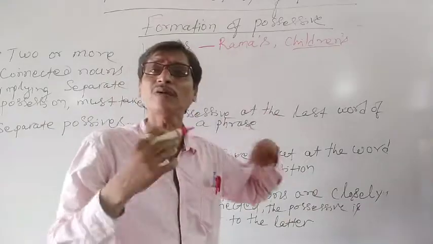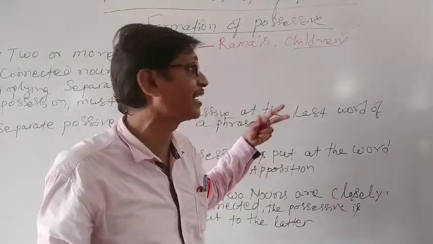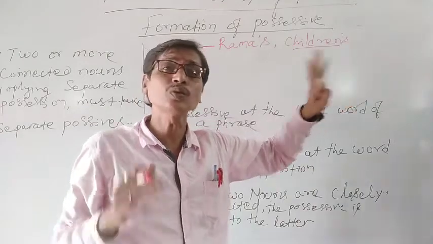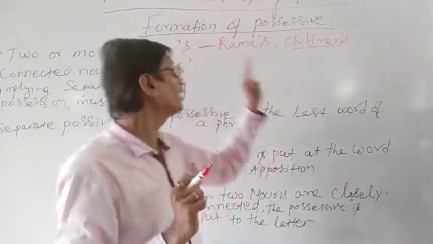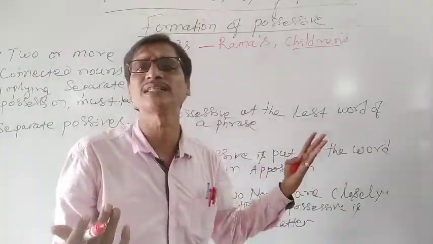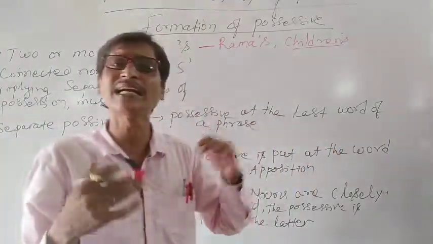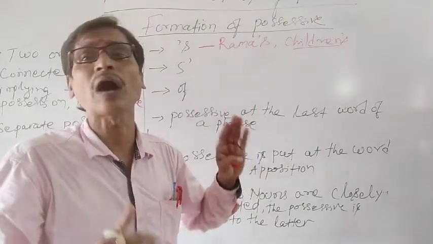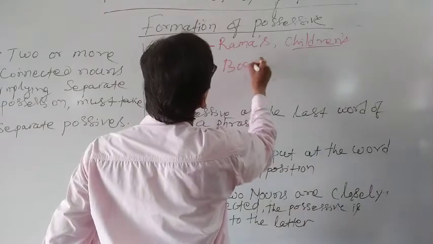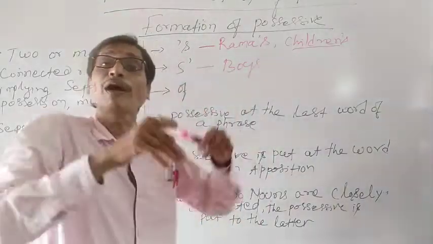So whenever we are talking about the possessive case of children, we have to add apostrophe S. But to contrast this, suppose we are talking about a plural noun ending with S, then how can we make the possessive case? For example, when we talk about boys' school.